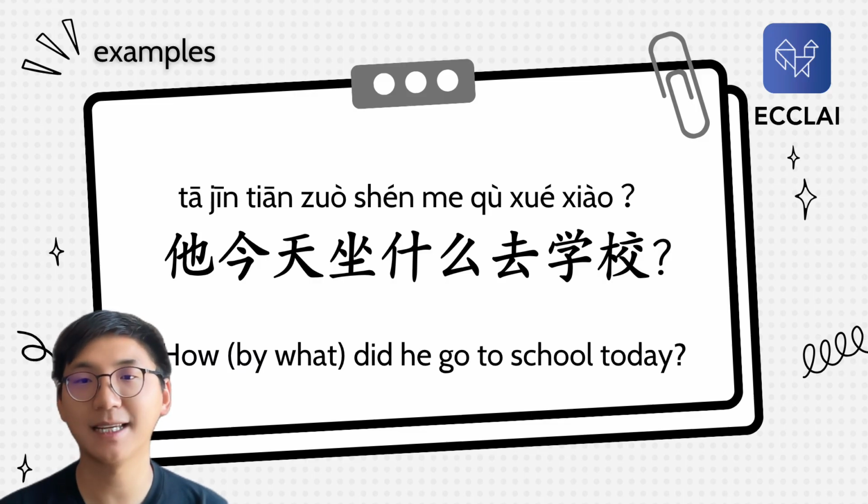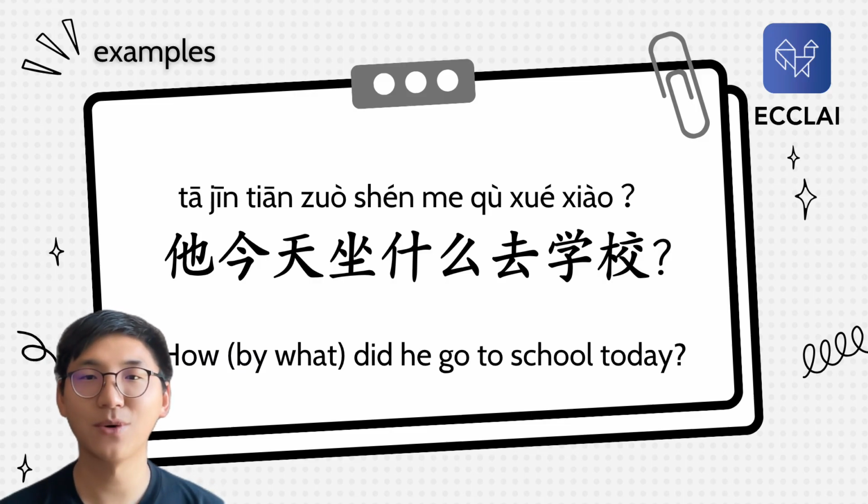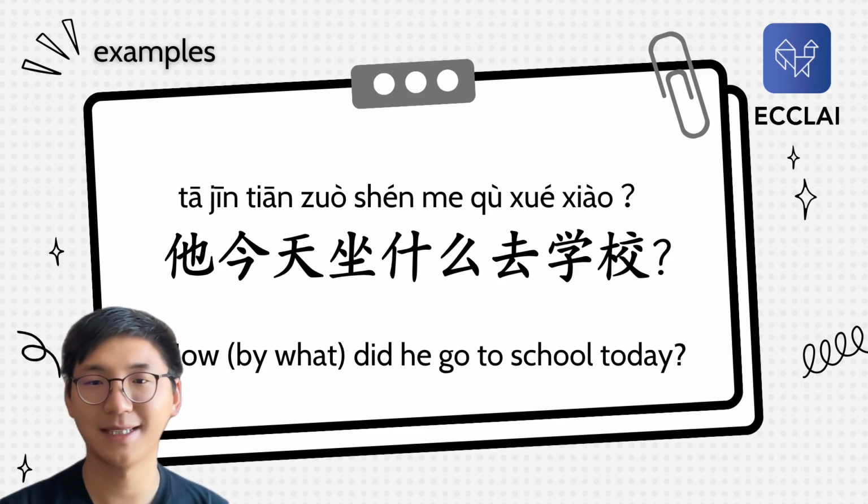Or how did he go to school today? More naturally in English, okay? But in Chinese, we're asking by what did he go to school today? What did he take to go to school today? Maybe that's a better translation for you to understand. So, what did he take to go to school today? 他今天坐什么去学校?